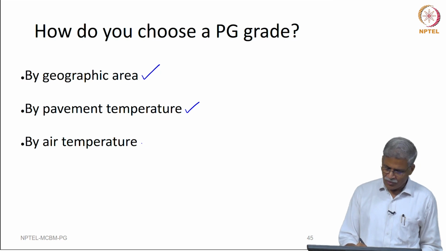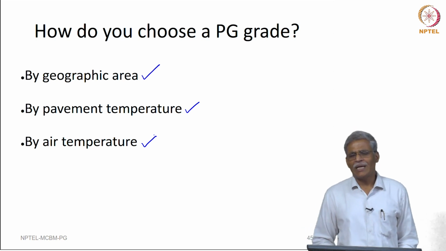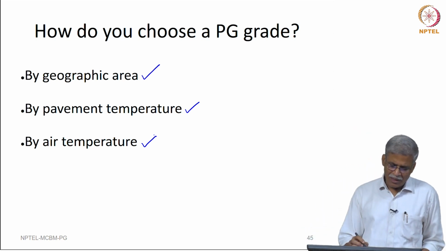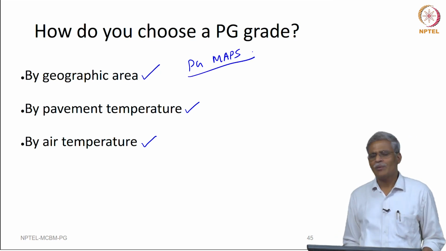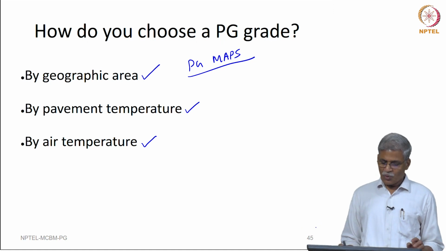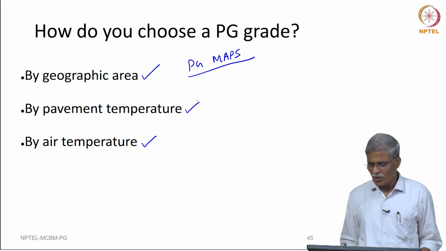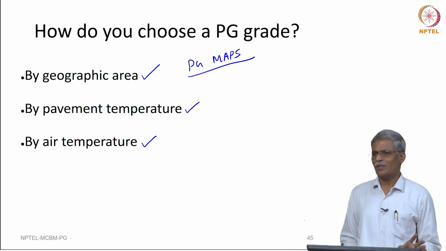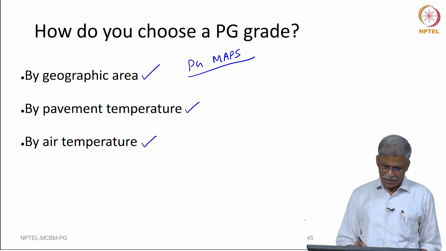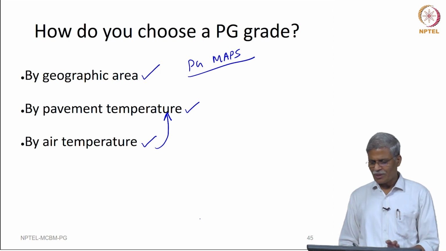Or by means of an air temperature. If you do not have any access to any of the algorithms that are used, PG maps are given in which you can look at your district and then find out what PG is needed. But if you have the pavement temperature data with you, well and good, you can choose the PG. Or if you say no, I do not have the pavement temperature data, I have the air temperature data, then I could calculate the pavement temperature from the air temperature and then I could do it.